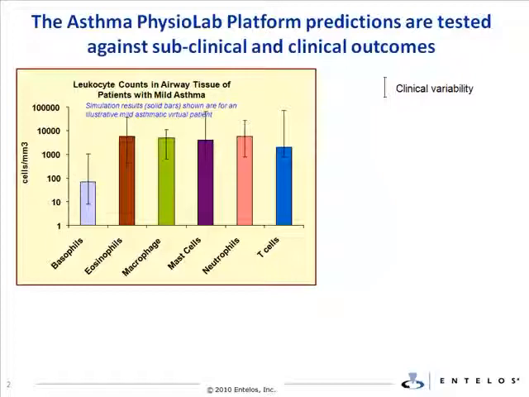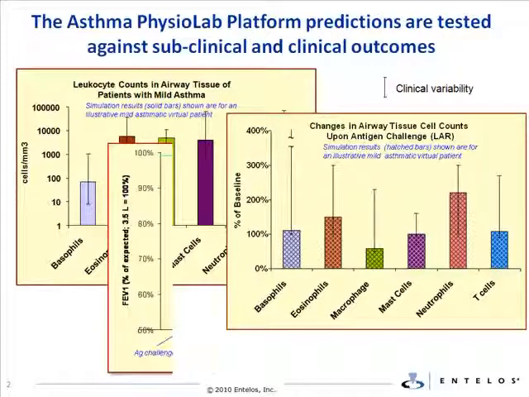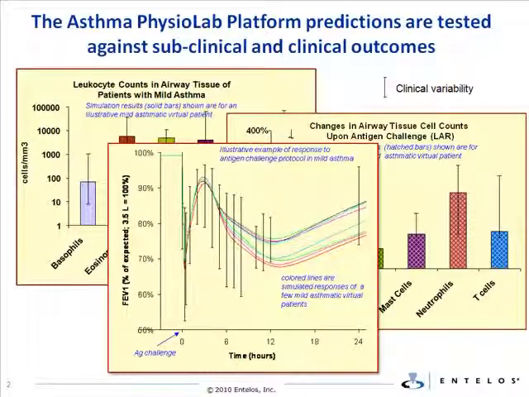Similarly, in the second figure on the right, a comparison of clinical data and a single virtual patient response for changes in airway inflammatory cell number following an antigen challenge is shown. Finally, the last figure shows the comparison of acute changes in FEV1 for several mild asthmatic virtual patients following an antigen challenge. These figures illustrate that the virtual patients exhibit responses across multiple measures, both at baseline and in response to standard clinical protocols, that are consistent with reported variability.